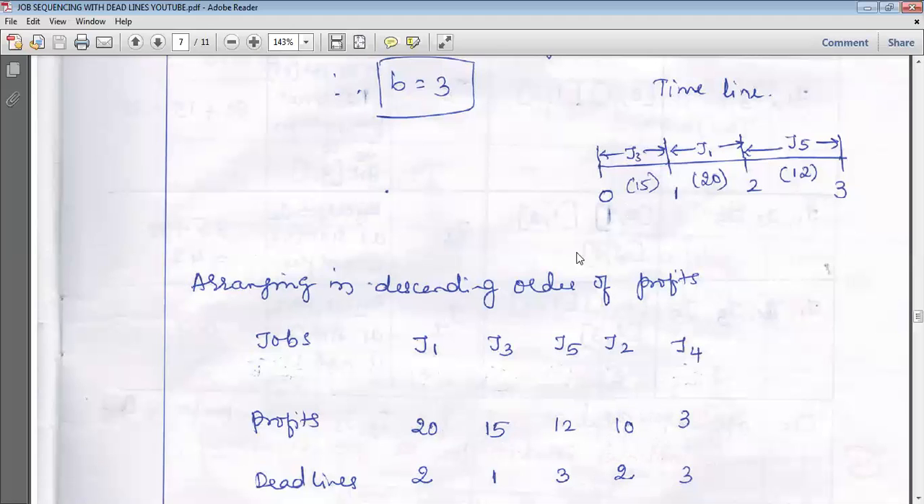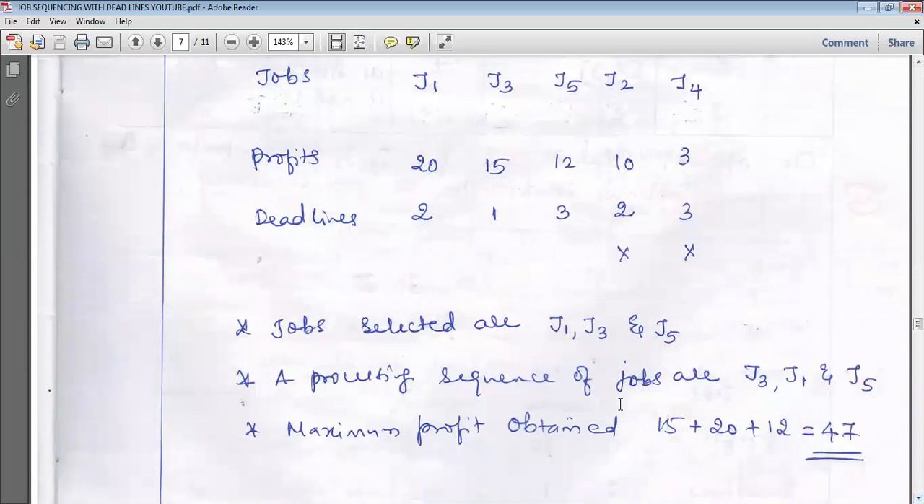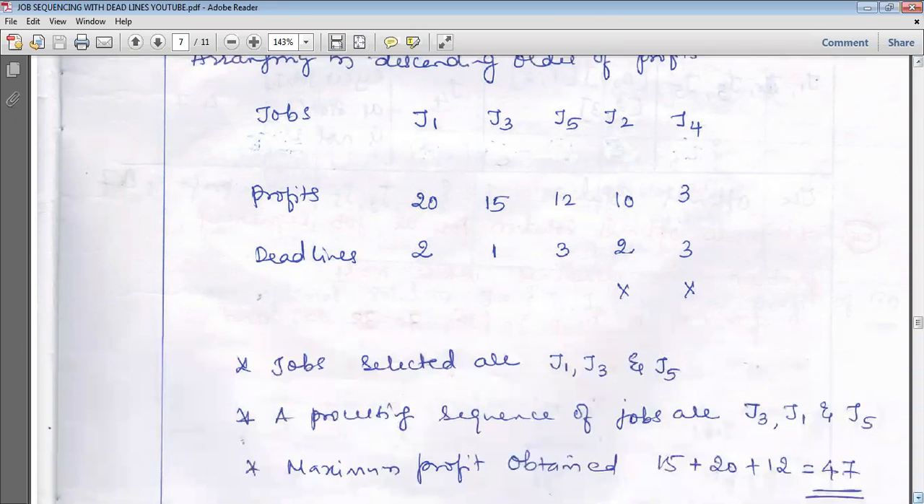So next we'll see what is the sequence of job execution. Check here. Which all jobs are selected here? J1, J3 and J5 are the jobs selected. What is the sequence of jobs executed? First, the third job is executed, then the first job, then the fifth job. See here, you have to write like this. Jobs selected are J1, J3, J5, and these two are discarded.